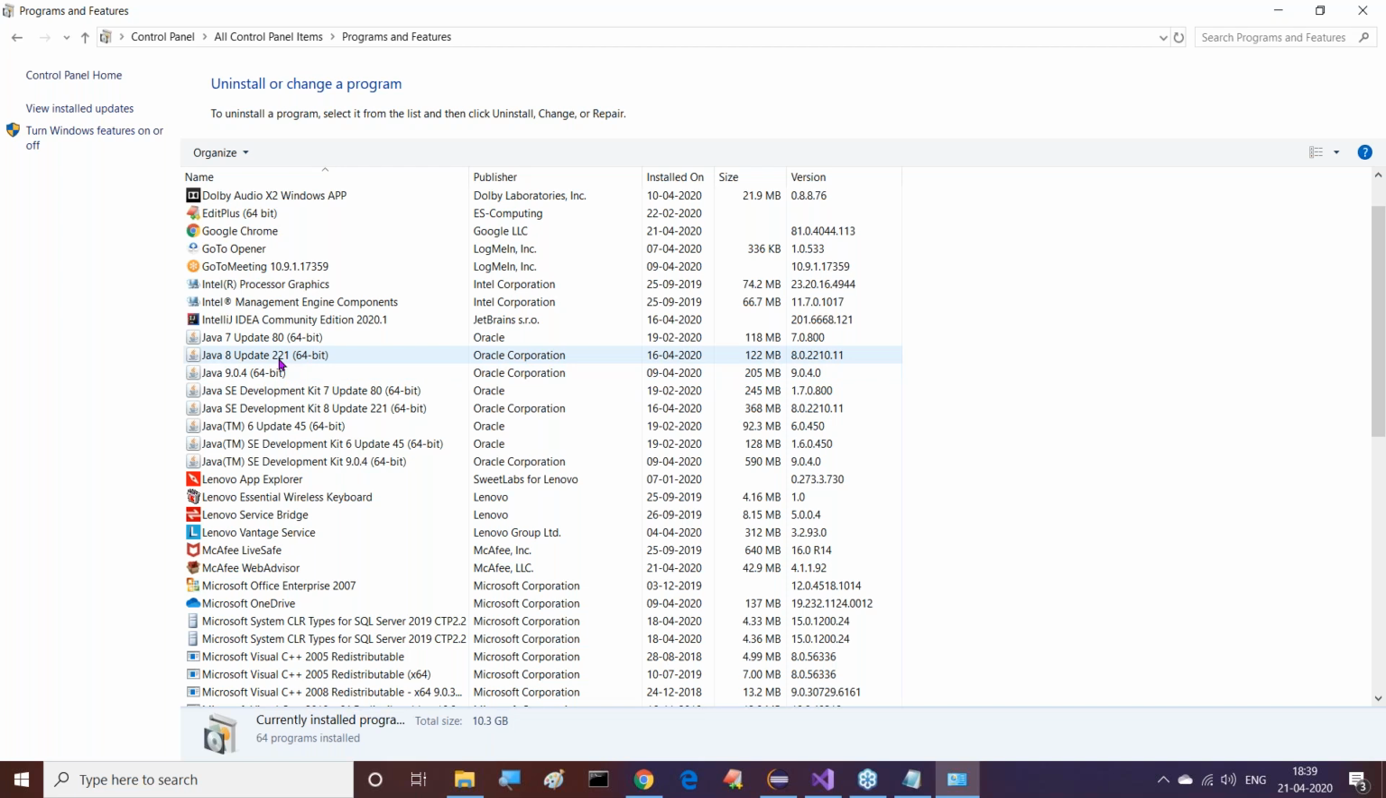How many versions are installed in my system? We can observe this clearly. A number of versions are installed here. But anyway, I don't require all these versions. I just want to uninstall all these versions anyway.